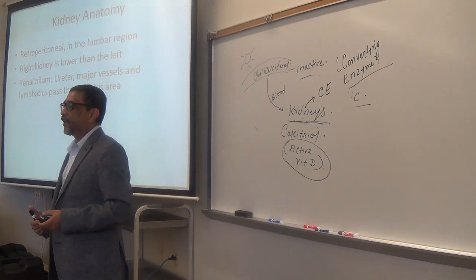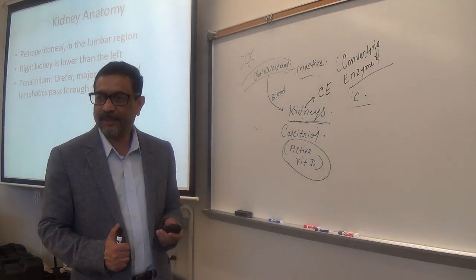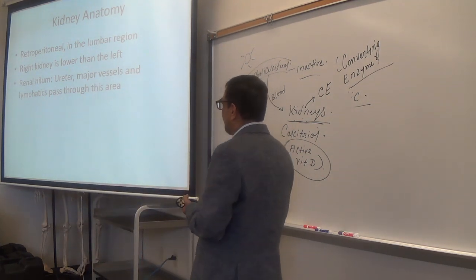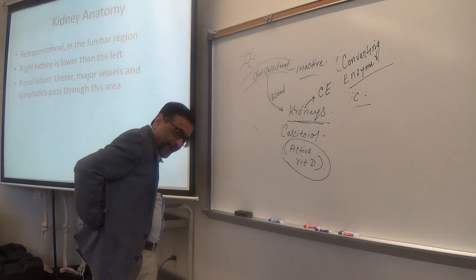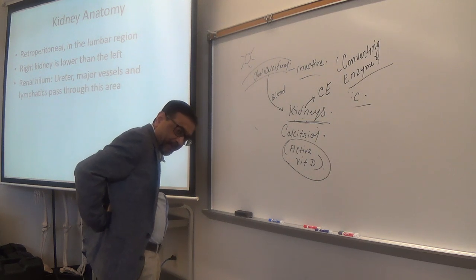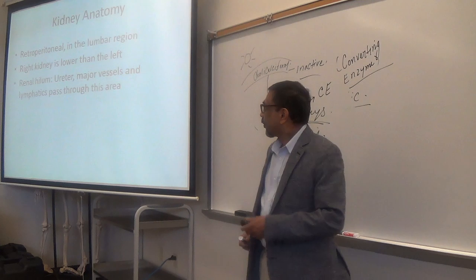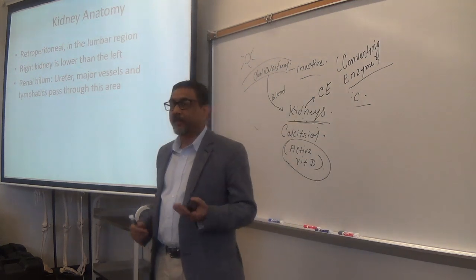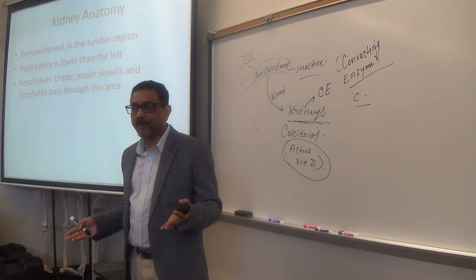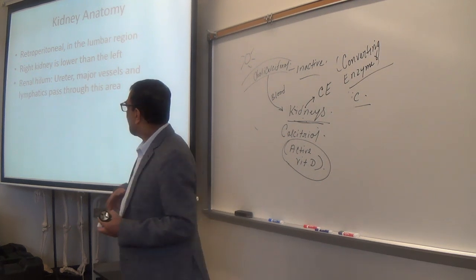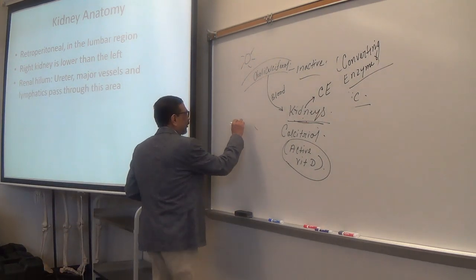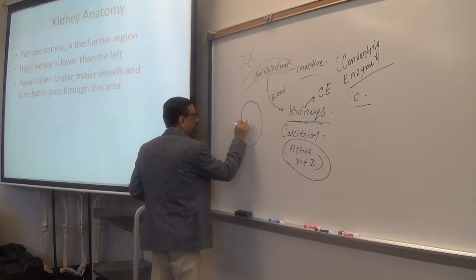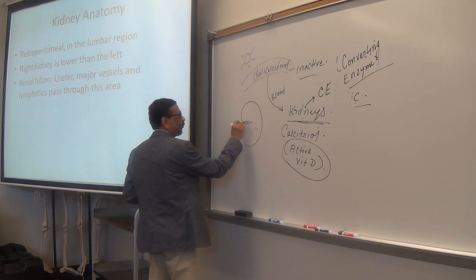Now, the anatomy of the kidney. Kidneys are retroperitoneal, that I have already mentioned, located in the lumbar area, right? This is the lumbar part of the body. And right kidney is slightly lower than the left kidney, right? Why? Because of the liver, right? And hilum is the area through which the blood vessels, nerves, lymphatics pass through. So this is called the hilum.